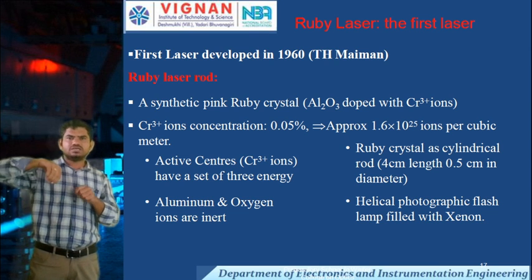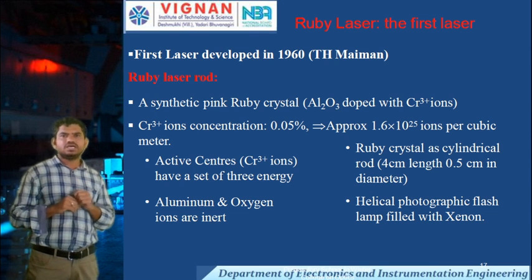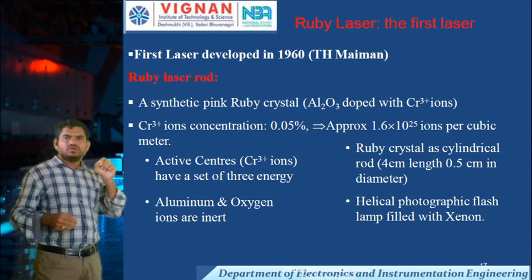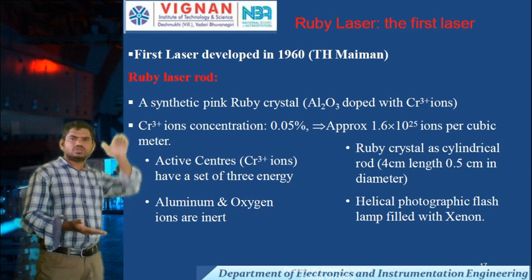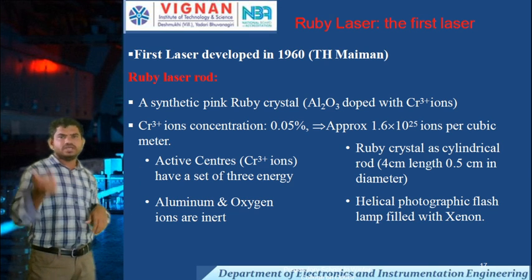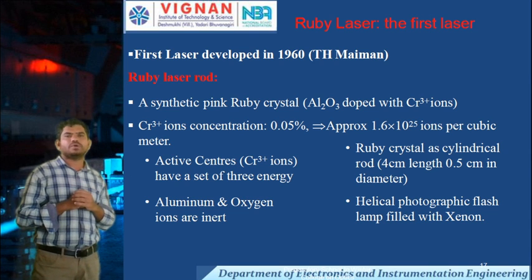With the chromium ions mixed in, the atoms are excited very quickly from the lower level to the higher level. That is why we use chromium ions here.